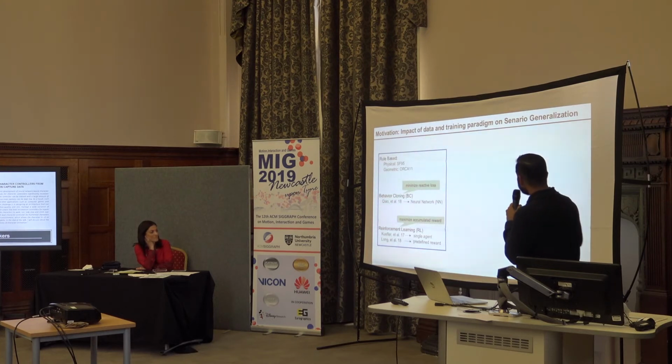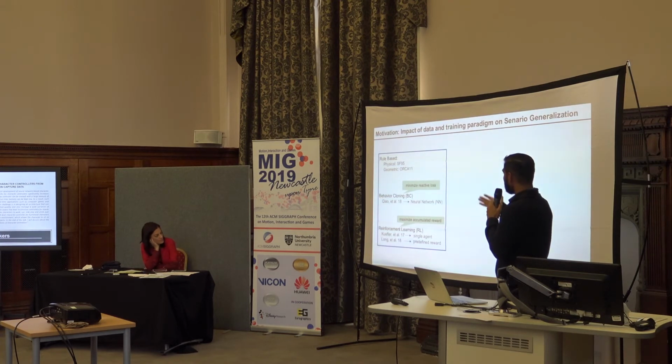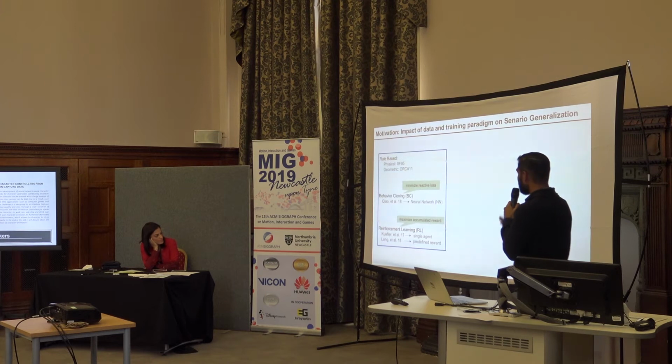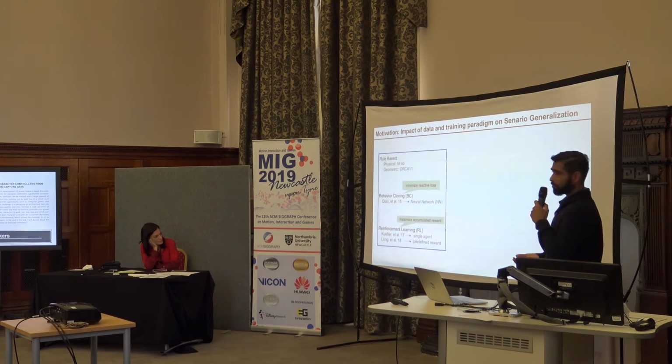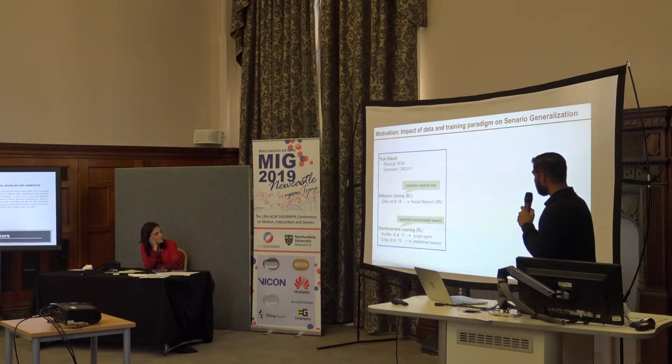Okay, so this is a brief literature on crowd simulation, which we will not go into because everyone is an expert here but me. Generally it is categorized into three categories: rule-based, behavior cloning, and reinforcement learning. The rule-based methods are generally the social force model and the ORCA model. They are data independent. They have their own set of rules and the agent follows that.